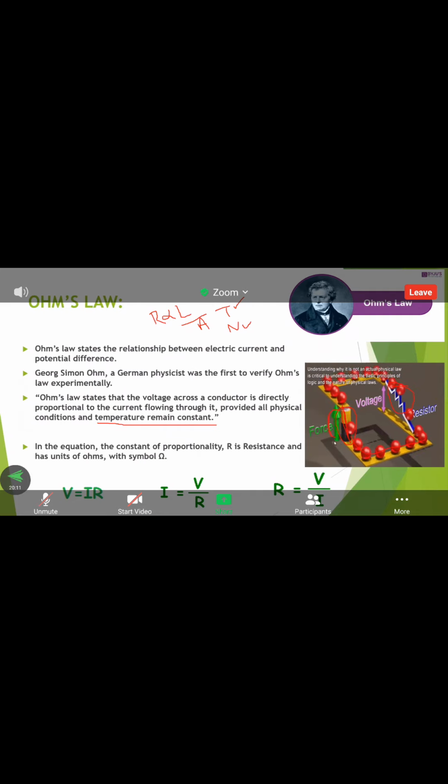So then what should we do? An external force will be applied, to lift or drift electrons from one place to another place.